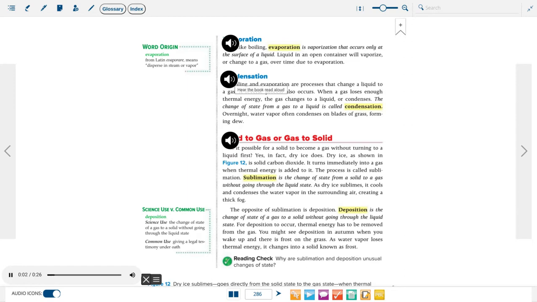Condensation. Boiling and evaporation are processes that change a liquid to a gas. A reverse process also occurs. When a gas loses enough thermal energy, the gas changes to a liquid, or condenses. The change of state from a gas to a liquid is called condensation. Overnight, water vapor often condenses on blades of grass, forming dew.